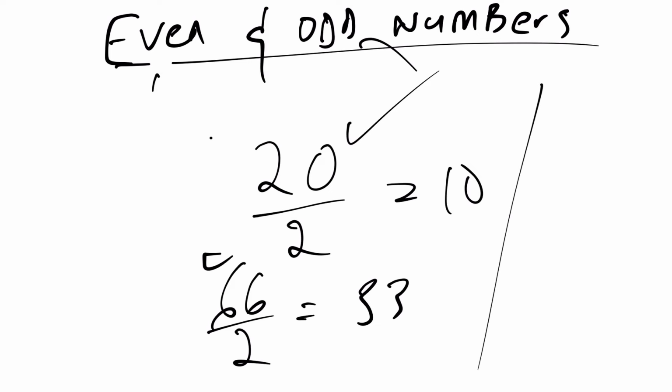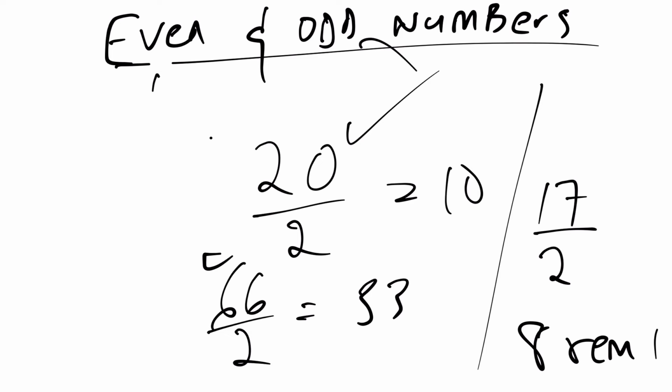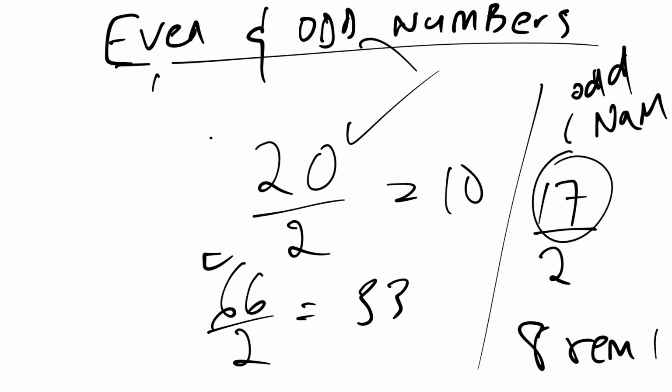But 17 divided by 2. 2 yang 17, we are 8, over I 16, we are 8, then remainder 1. This one is not an even number. Now I should say odd number, because again, we said an odd number, when you divide by 2, the remainder is 1.